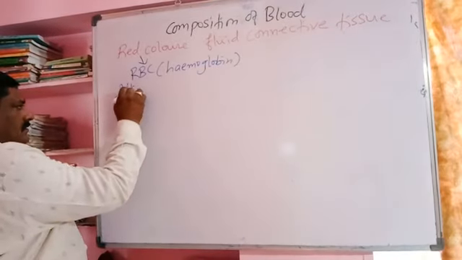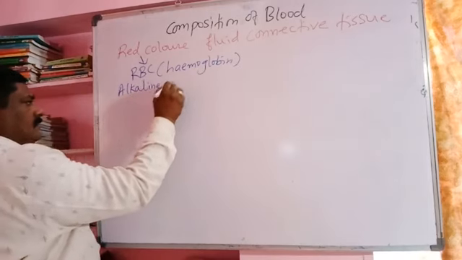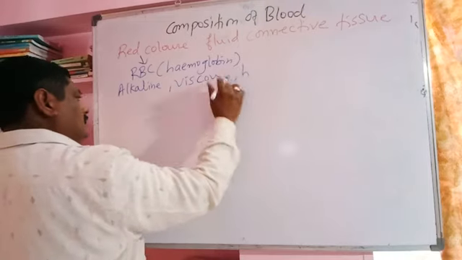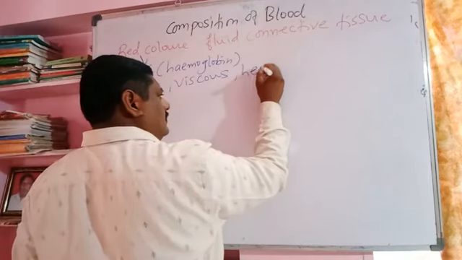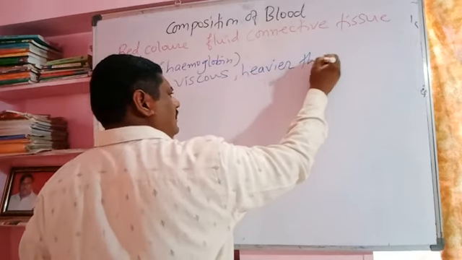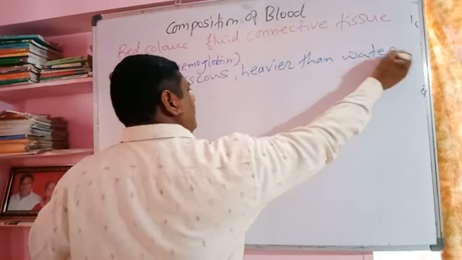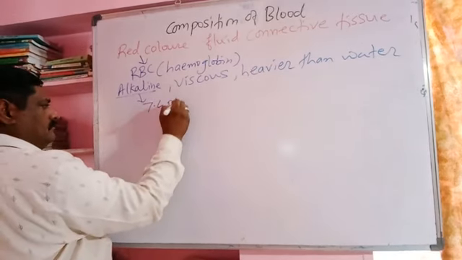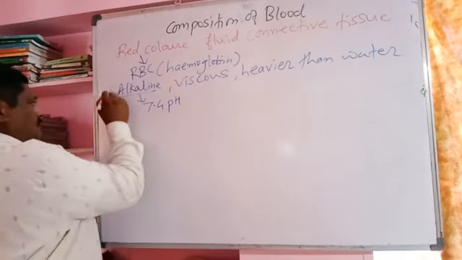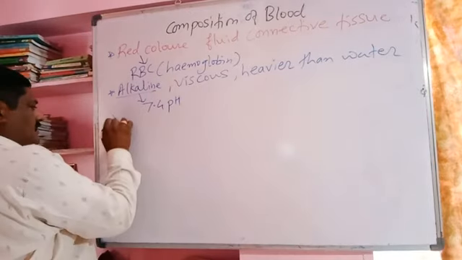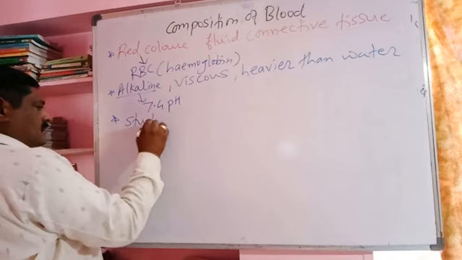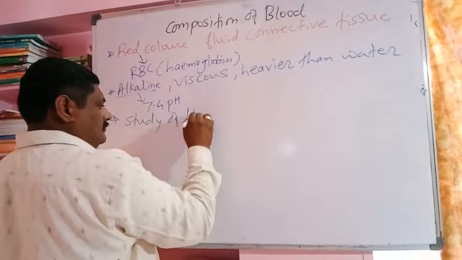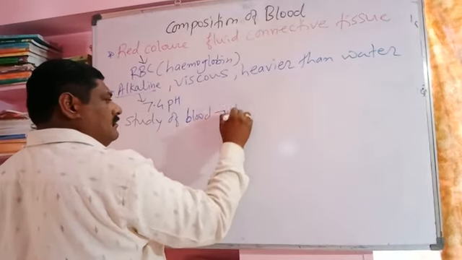The blood is alkaline, viscous, gel-like, and heavier than water. The alkaline pH is about 7.4. The study of blood and its composition is called hematology.